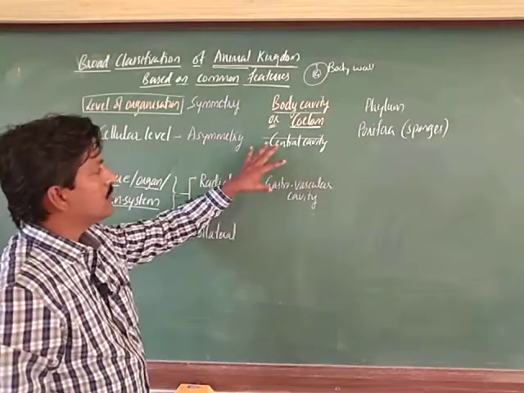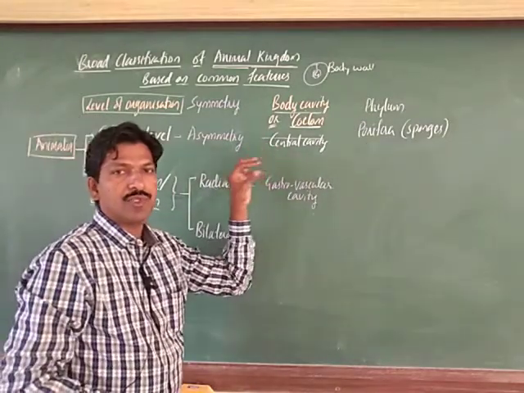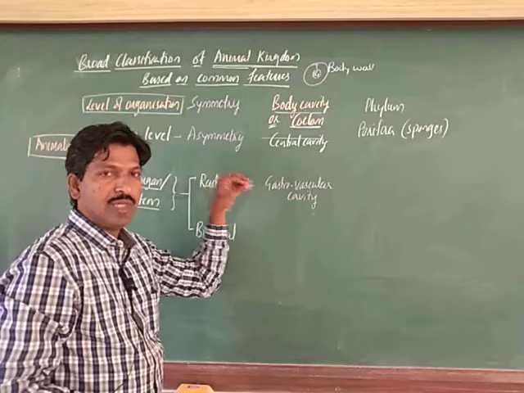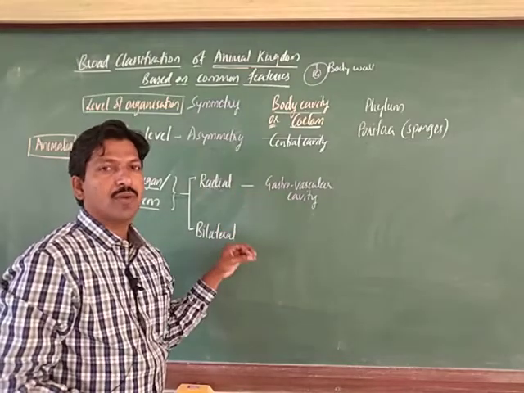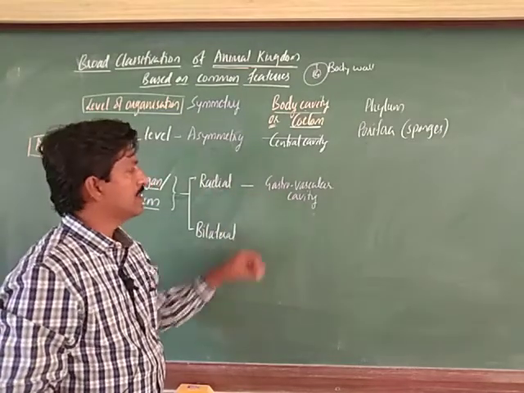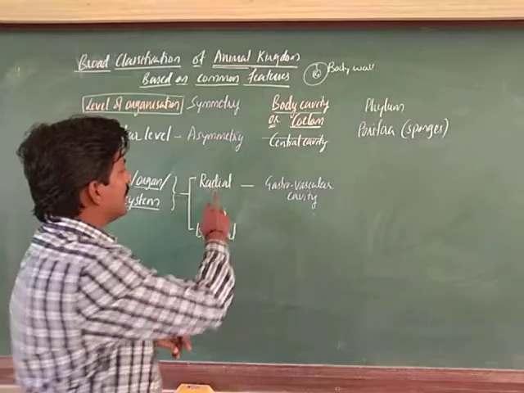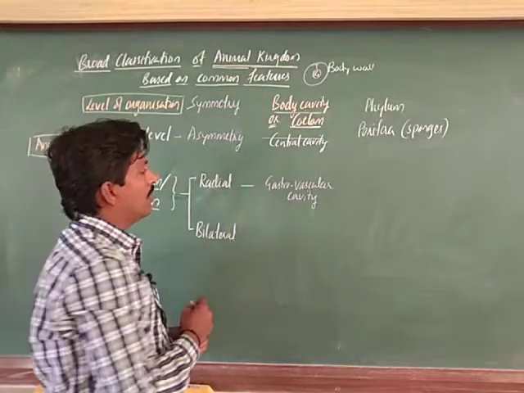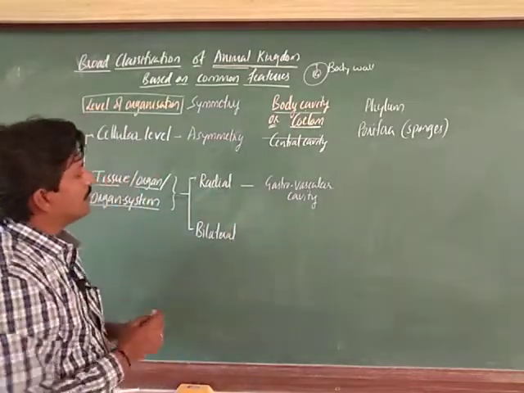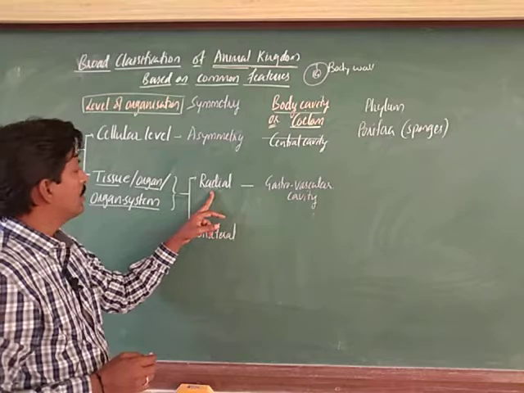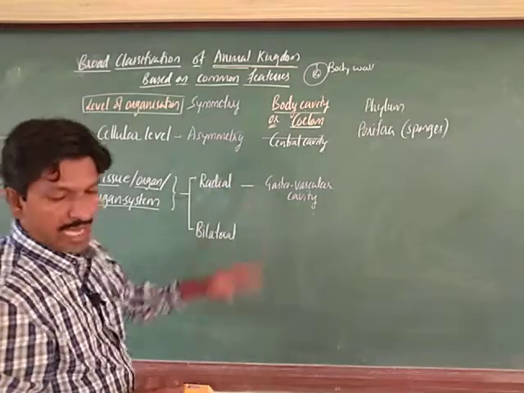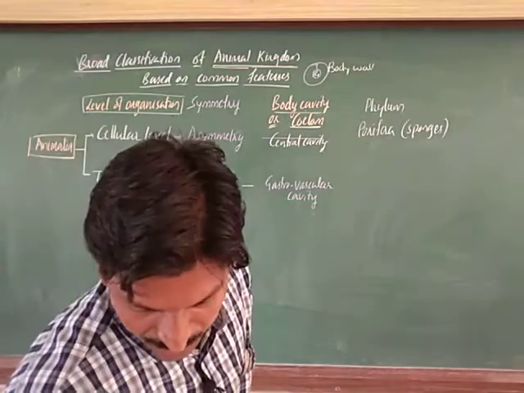These are exclusively aquatic organisms, where water circulation takes place. So, radial symmetry we observe, and there we have the gastrovascular cavity.